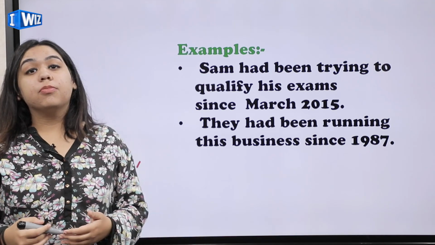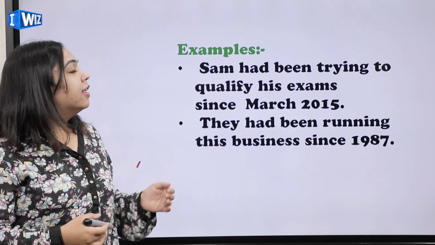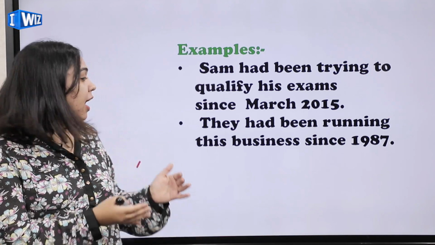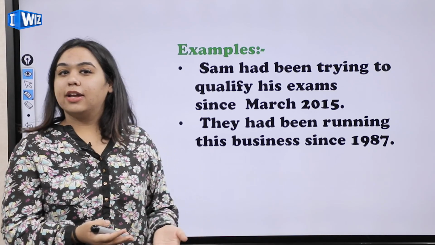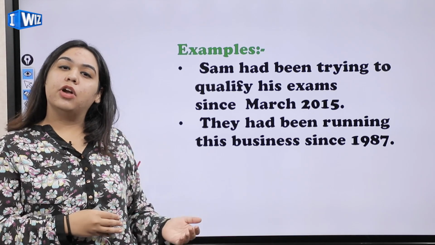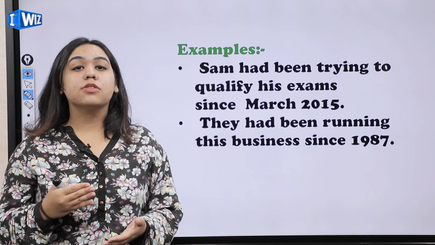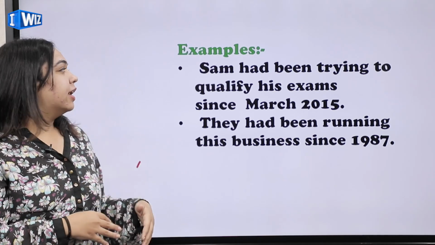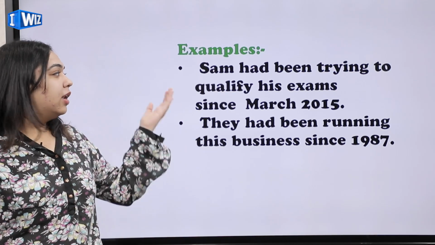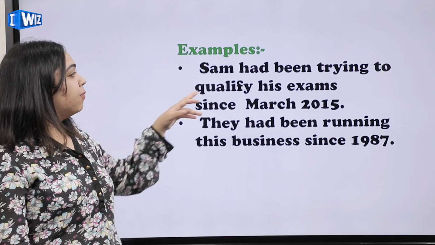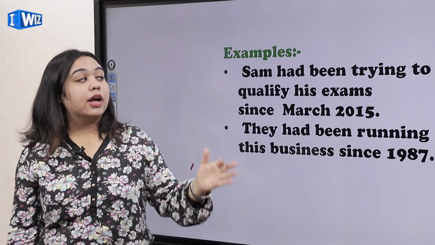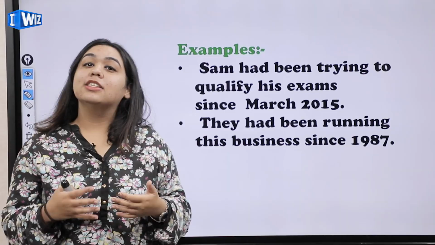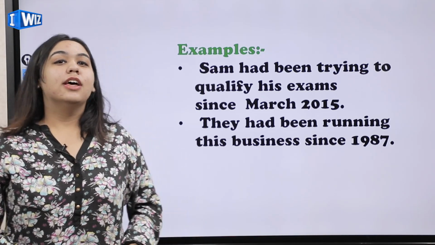So if you are going to make negative sentences out of it, then you will simply add not. Sam had not been trying and they had not been running. Okay, so this is how you can frame, and the interrogative sentences will remain the same. You're just going to take the helping verb in the beginning and you'll complete it. For example, I will frame one for you, for example, this one, had Sam been trying to qualify his exams since March 2015. That's how you can make interrogative sentences.